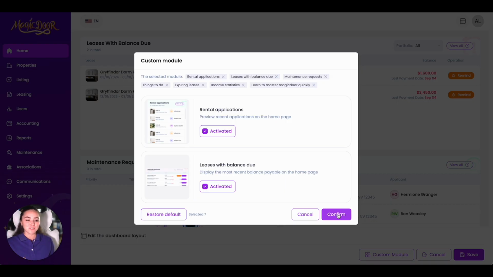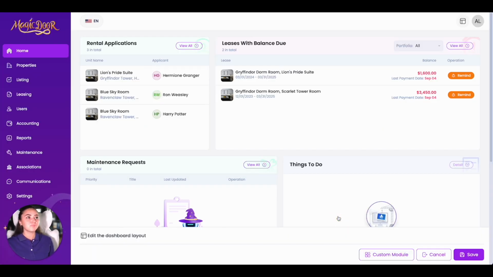If you don't press Confirm, nothing will save. That goes for everything on the software. If there is a Save or Confirm button, make sure you press that. So press Confirm, and now we have our custom modules. Now you can actually edit the layout as well.